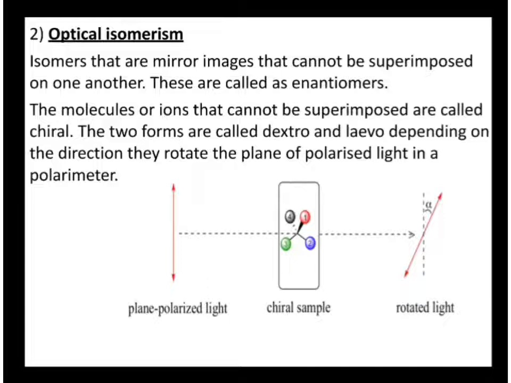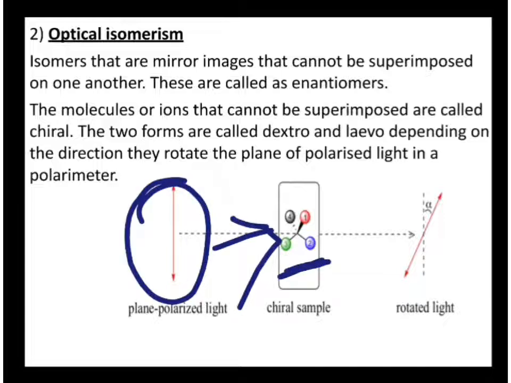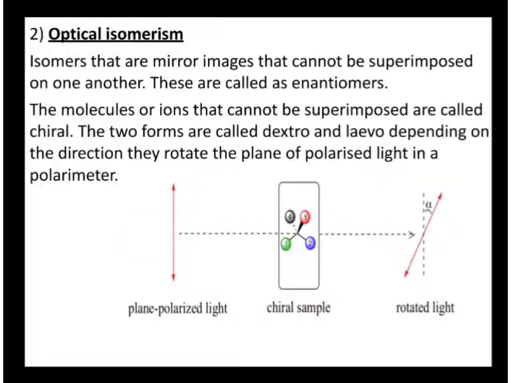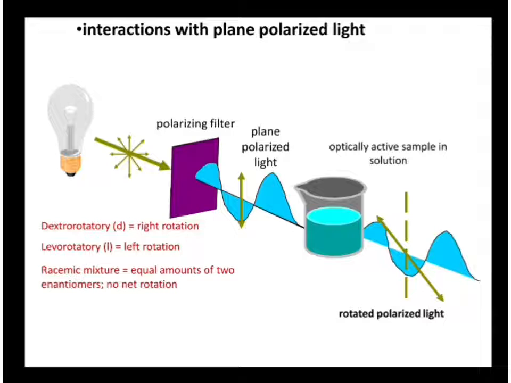So if these kinds of molecules are kept, and if you pass plane polarized light through this chiral sample, then this plane polarized light will be either rotated in the right or left direction. That depends on the type of molecule here. Yeah, I have a diagram. Look at this.